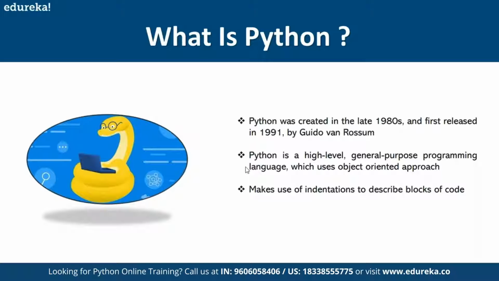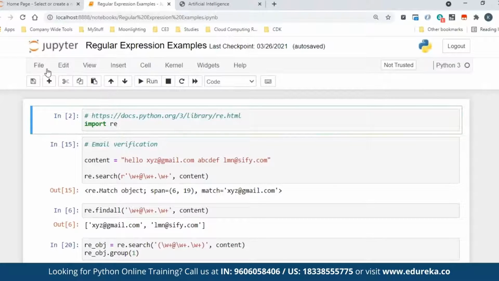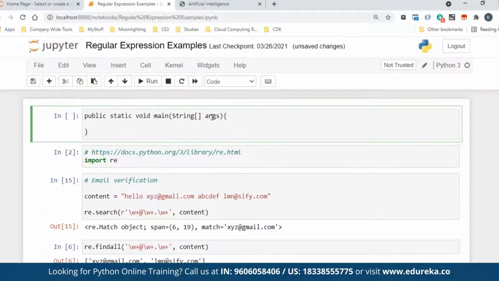And it uses indentation to describe blocks of code. That means unlike other languages, it doesn't use curly braces. Let me quickly show what I mean by that. For example, if you want to write something in Java, you have to put curly braces to indicate where the program starts and where it ends.